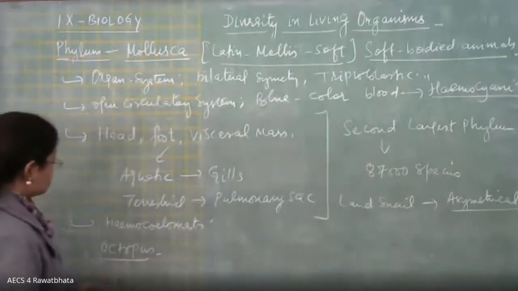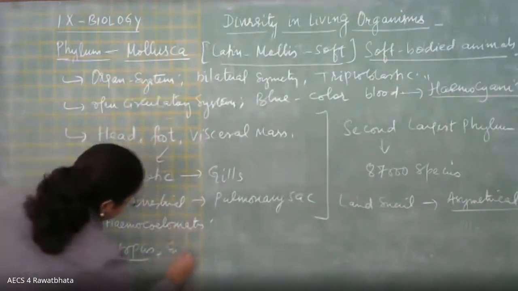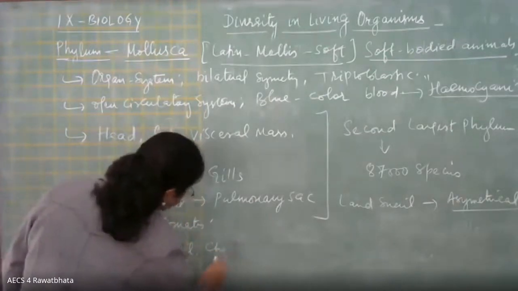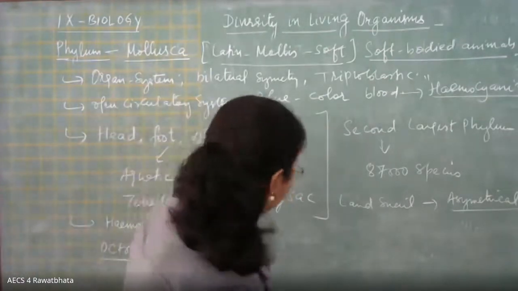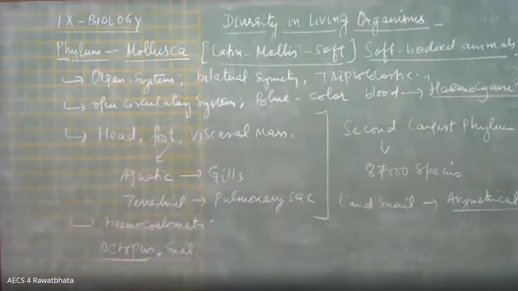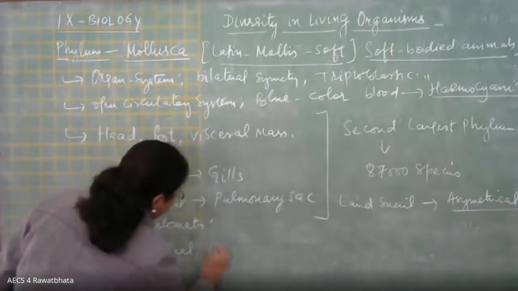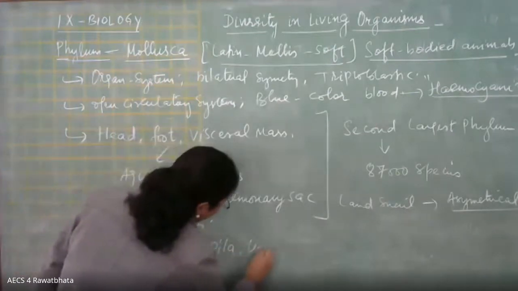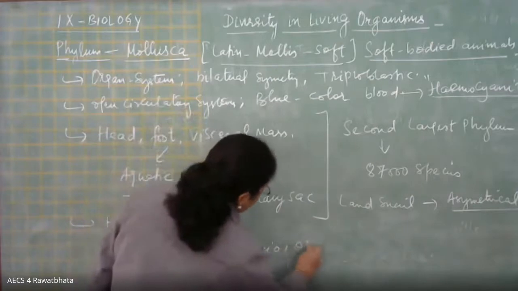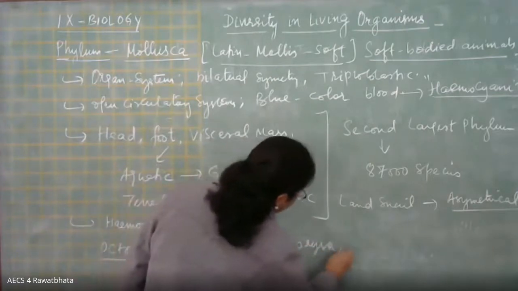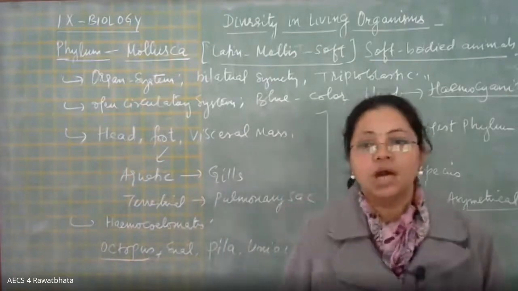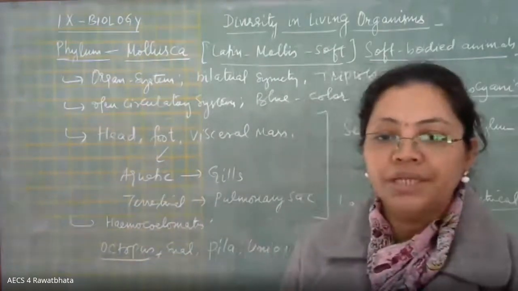So octopus, snail, Pila, Unio, oysters, mussels, all these are examples of the Mollusca, right?